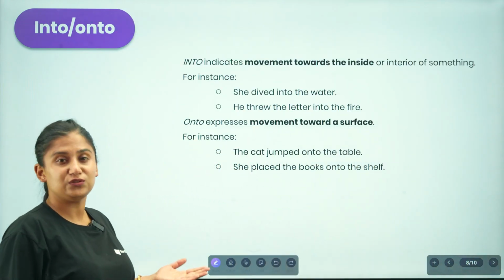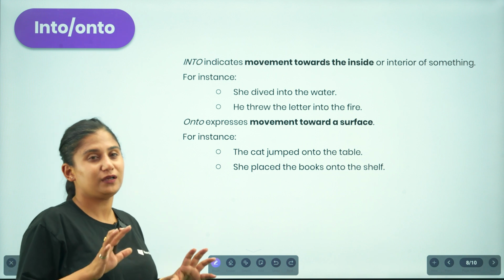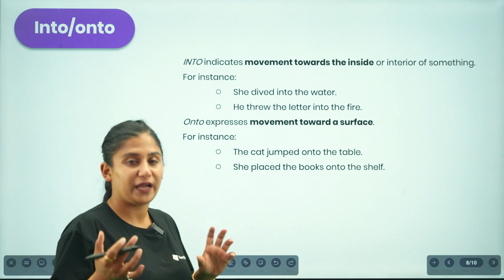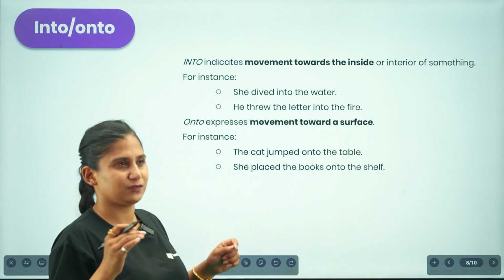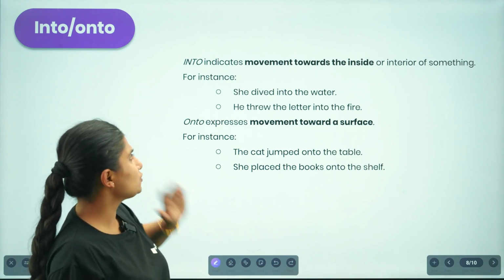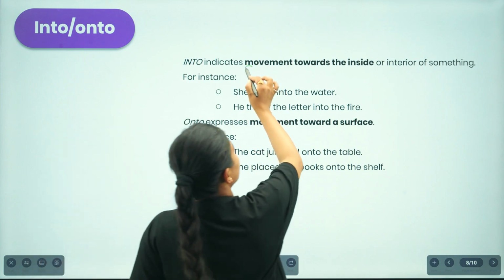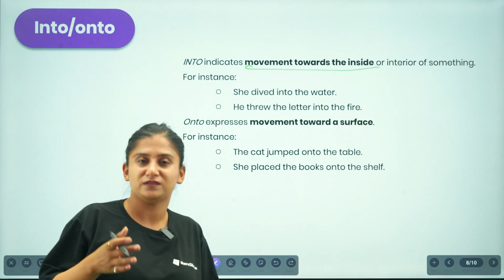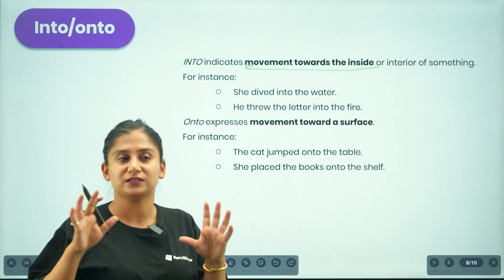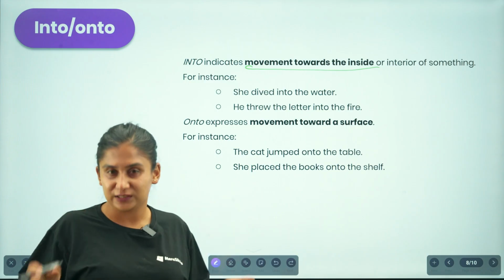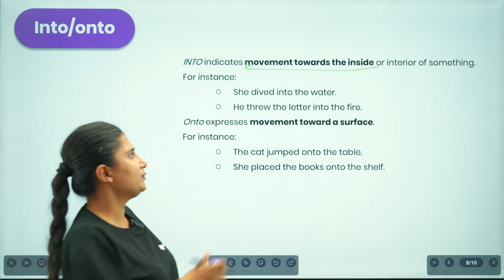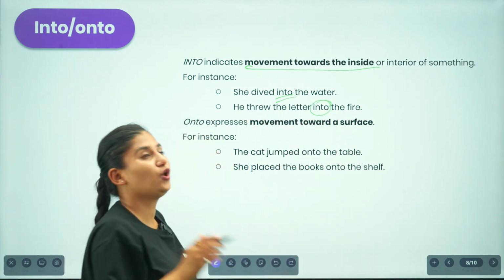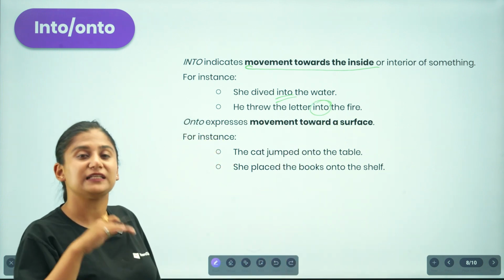Similarly, we also use "into" and "onto". This is also something that's quite confusing. We use both of them whenever we are talking about location. We are talking about an idea that is confined within the location, and we use "into" in order to indicate movement towards the inside or the interior of something. So if we are talking about the movement of something that gets inside or that is confined within the four walls, that has the four spaces, then we will be using "into". For example, she dived into the water, or he threw the letter into the fire. Something has gone interior to it. Something must get inside it.